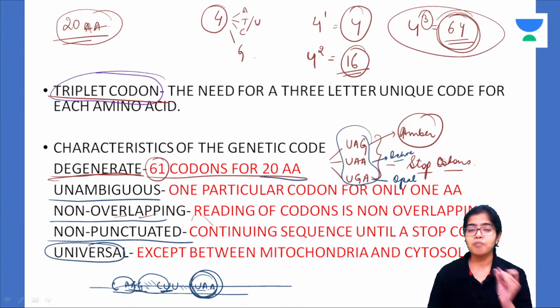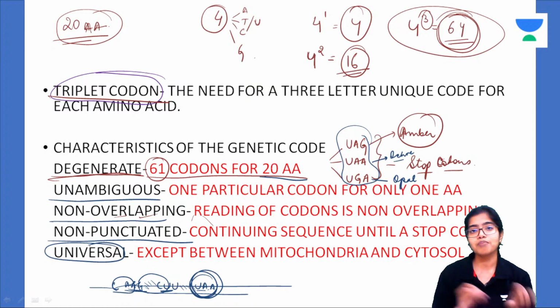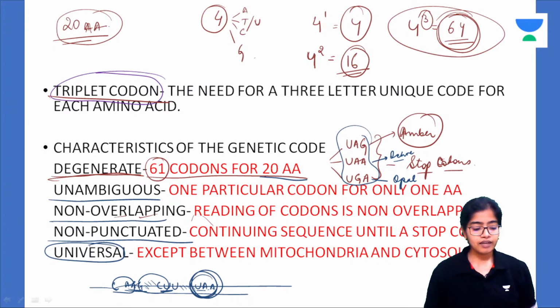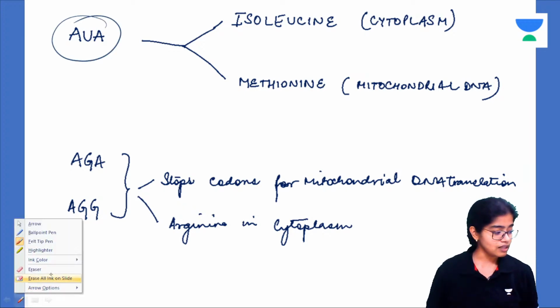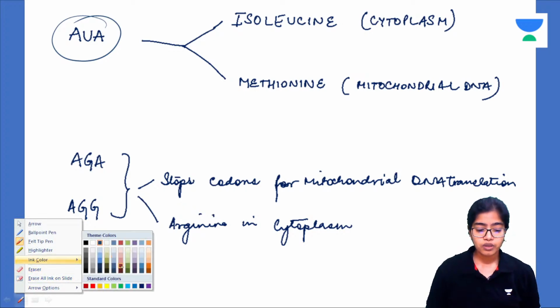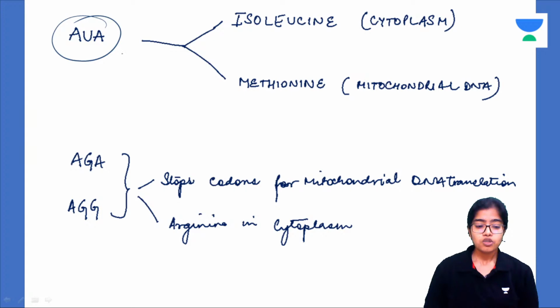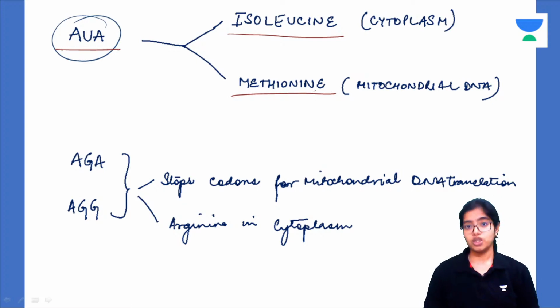But there is some exception to it between the cytoplasm and the mitochondrial DNA. Now, the nuclear DNA is translated in the cytoplasm. But the mitochondrial DNA, mitochondria also has DNA, if you would know. The same codon in the mitochondrial DNA can mean something totally different from the cytoplasm. So AUA in the cytoplasm is isoleucine, which is an essential amino acid. AUA in mitochondria is methionine, which is also an essential amino acid.